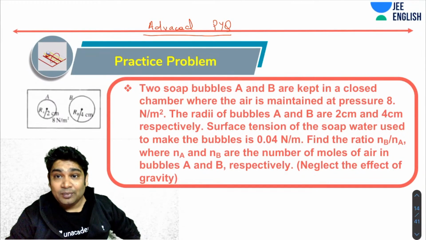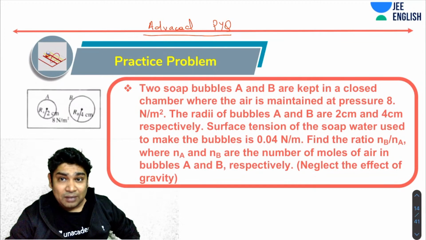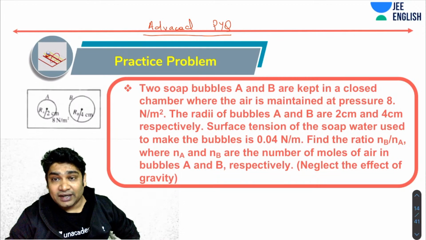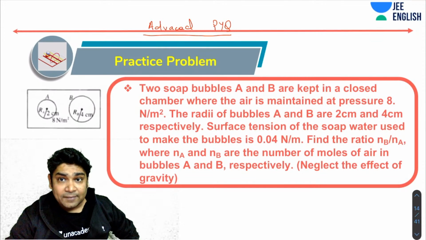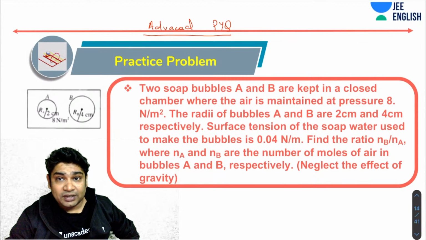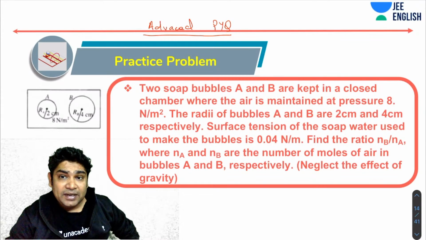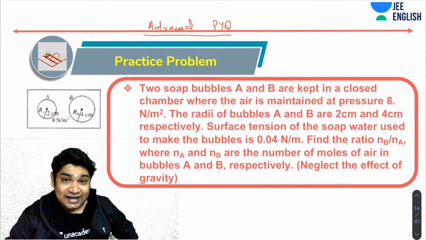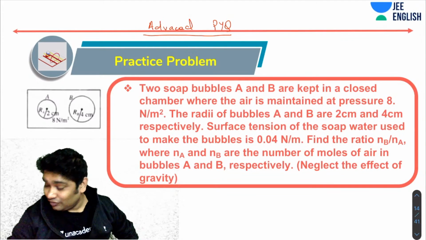You have been told that 2 soap bubbles A and B are kept in a closed chamber where the air is maintained at a pressure of 8 Newton per meter square. The radii of the two bubbles are 2 centimeter and 4 centimeter respectively. Surface tension of the soap water used to make the bubbles is 0.04 Newton per meter. Find the ratio NB to NA, where NA and NB are the number of moles of air in the bubbles A and B respectively. Neglect the effect of gravity. So why don't you guys try this?